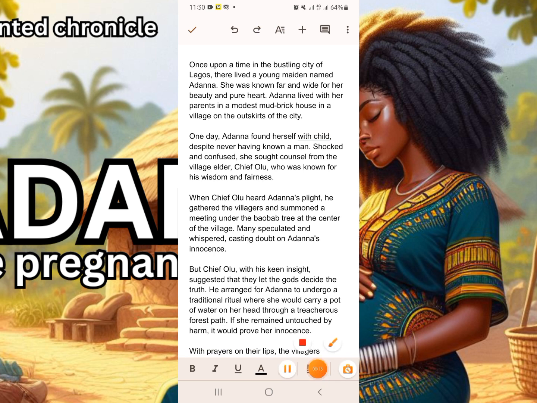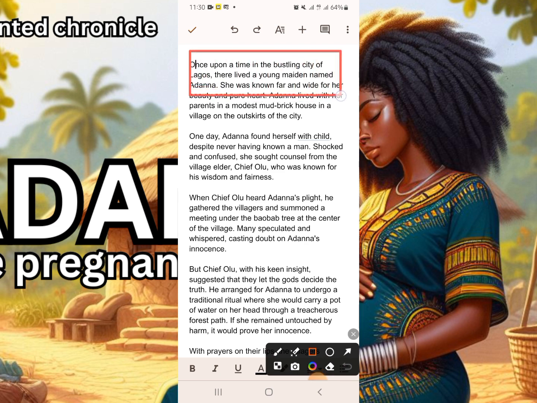So we need to highlight the places where we'll be needing images. So this, once upon a time in a bustling city of Lagos, there lived a young maiden named Adana. So we need to generate an image on this, and then we need to generate an image of her parents living in a mud house, that's too. And then we'll generate another image of her finding out that she is pregnant.